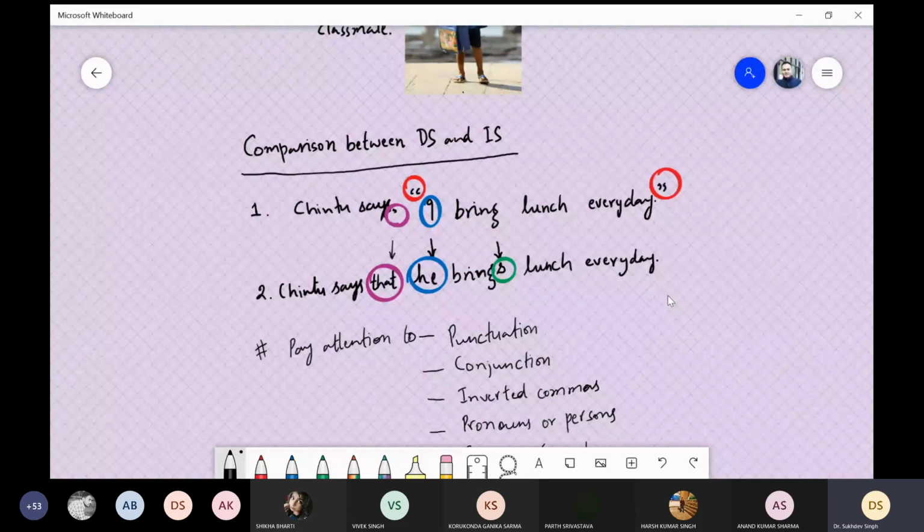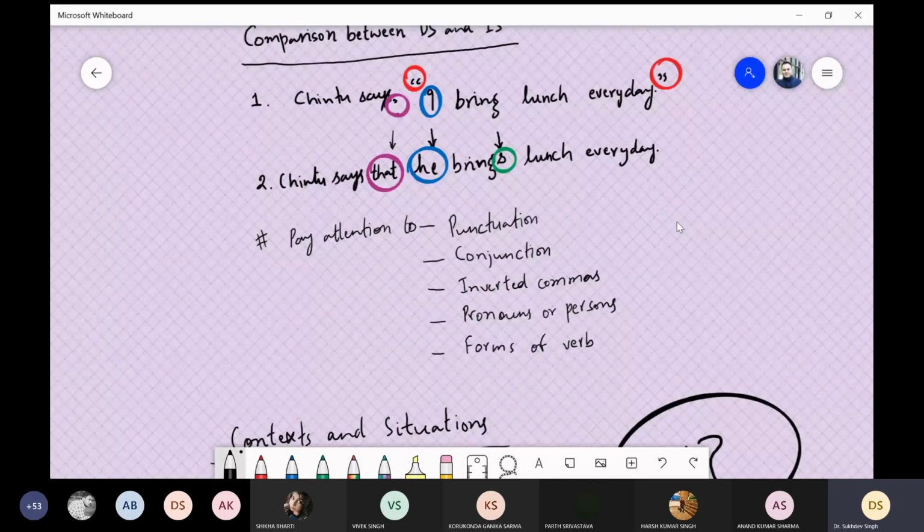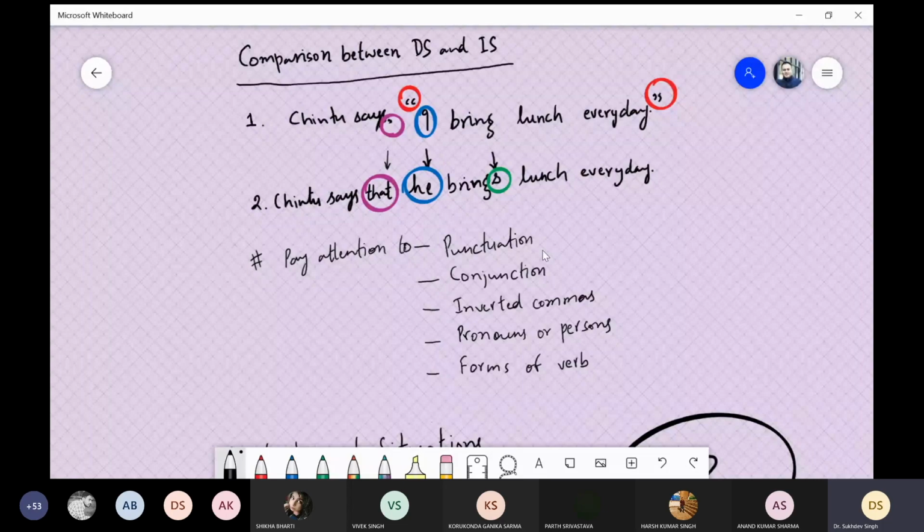Now let us see what we need to pay attention to while changing from direct to indirect or indirect to direct. While making the changes, the things that we need to pay attention to are punctuation. So what is the punctuation? Comma, inverted commas, full stop. You also need to pay attention to conjunctions, for instance, linking words like that. Pay attention to inverted commas, and also pay attention to pronouns, persons or nouns, because they might also change.